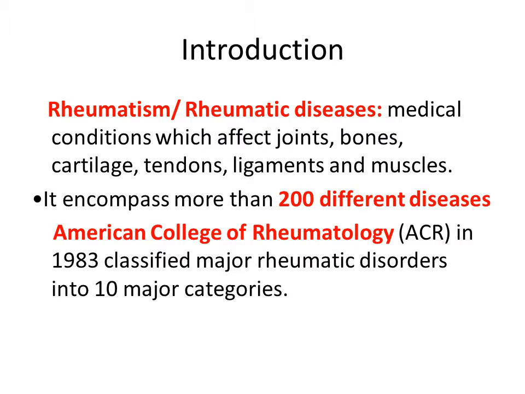Coming to the introduction, rheumatism or rheumatic diseases are medical conditions which affect the joints, bones, cartilage, tendons, ligaments, and muscles. These rheumatic disorders encompass more than 200 different disorders, which the American College of Rheumatology in 1983 classified into 10 major categories.